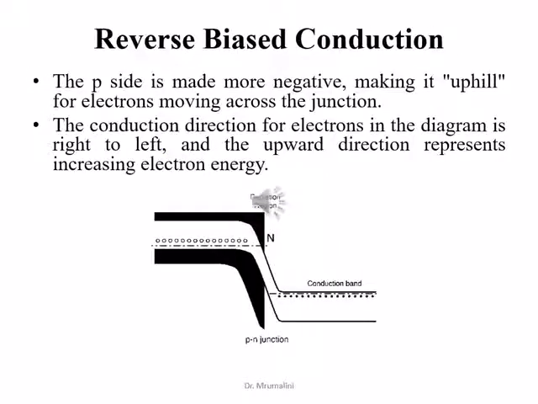Whenever n-type material is connected to the positive and p-type material to the negative terminal of the battery, the junction diode is said to be reverse bias. During reverse bias, the width of the depletion region increases. This increases the barrier potential. The Fermi level for p-type material is raised as compared to the Fermi level of n-type material. This resists the flow of electrons from the n to the p side.